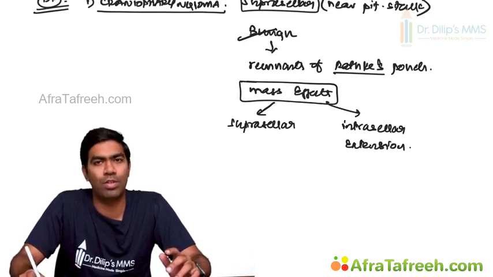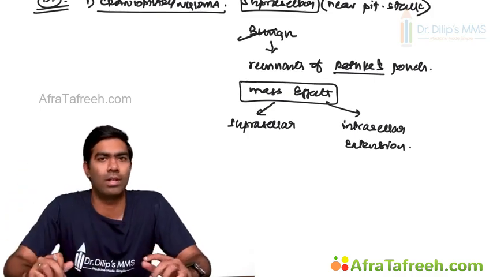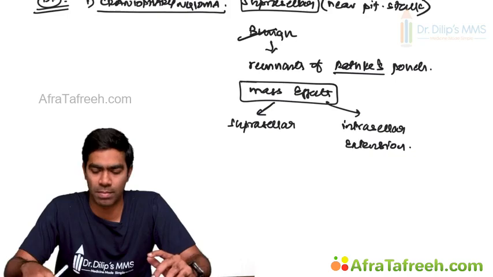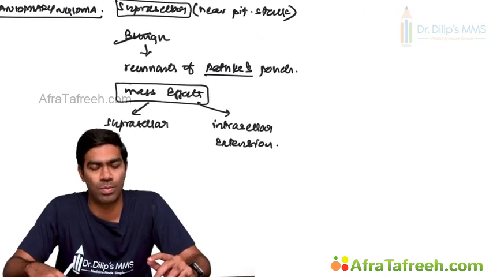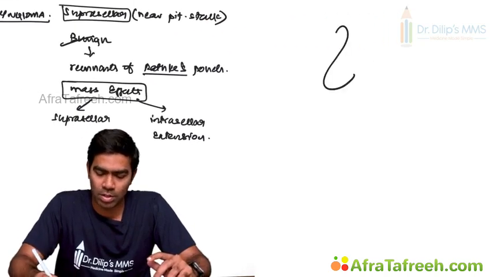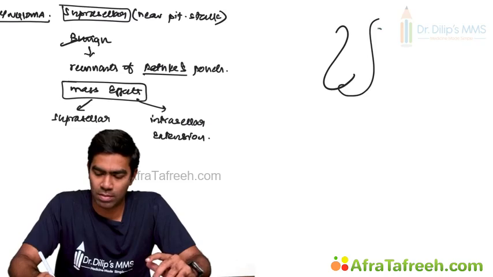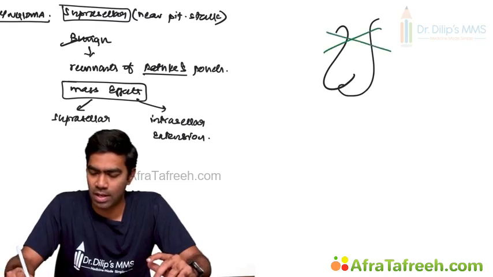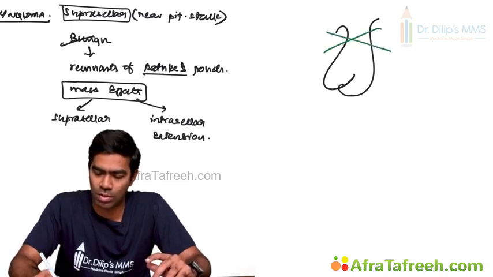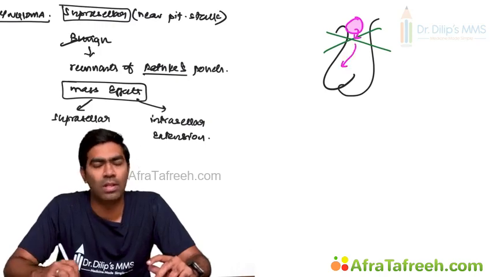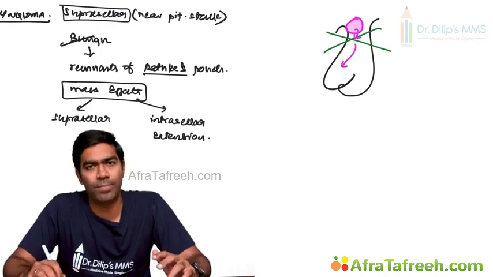Basically, this is a suprasellar tumor that can enter into the sella by virtue of the growth of the tumor. So let me draw the pituitary, and here is the optic chiasma for simple understanding. And you can draw the tumor somewhere here in the stalk of the pituitary, where the tumor tends to grow towards the optic chiasma and into the anterior pituitary.